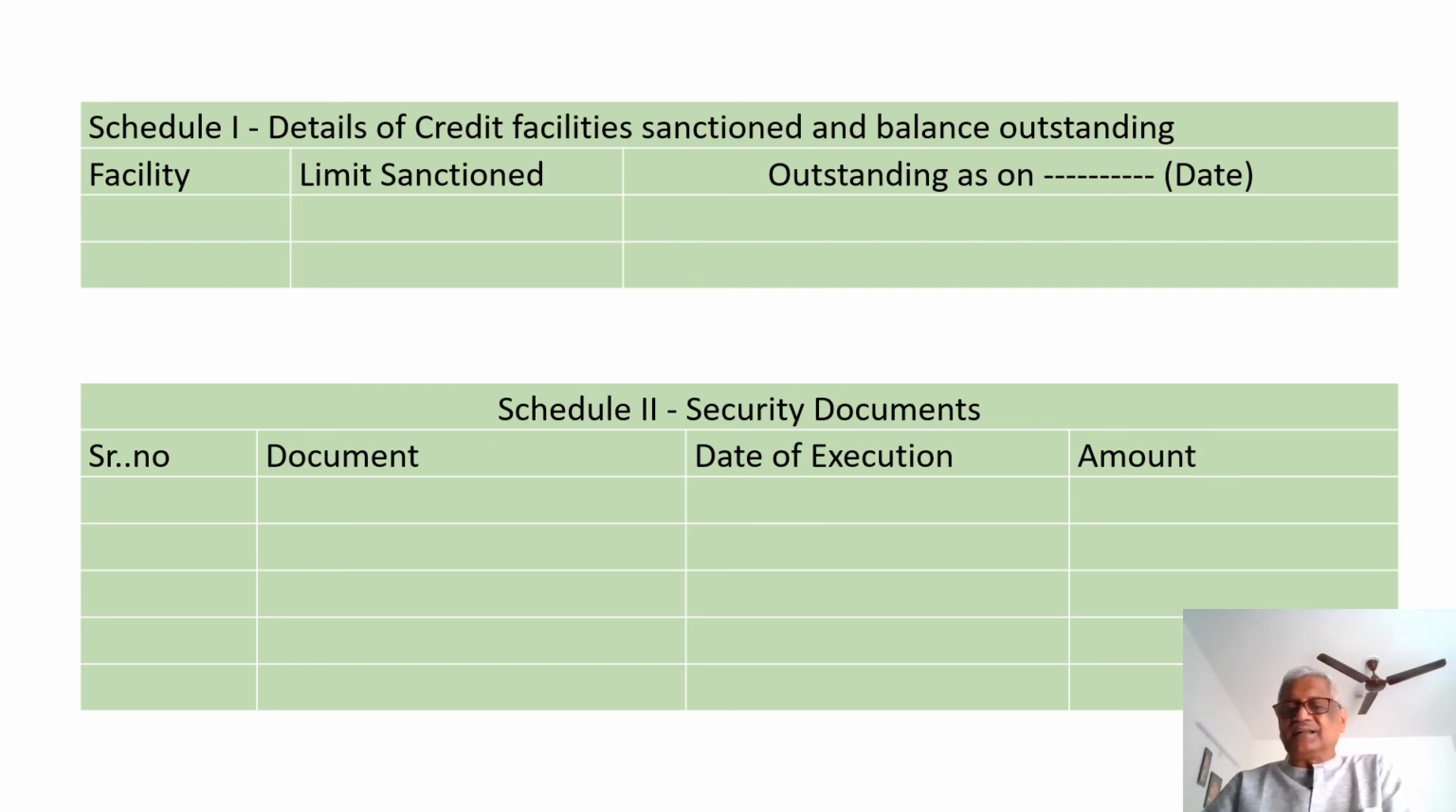Similarly, the Schedule 2 gives the details of the security document, date of execution and the amount for which the security documents are created. Now with this, we have learned what is meant by a primary document, what is meant by a charge creation document, what is meant by limitation periods, what is meant by time barment of document, how do we take the renewal document, and what is the limitation period applicable for a demand loan, a term loan and a mortgage.